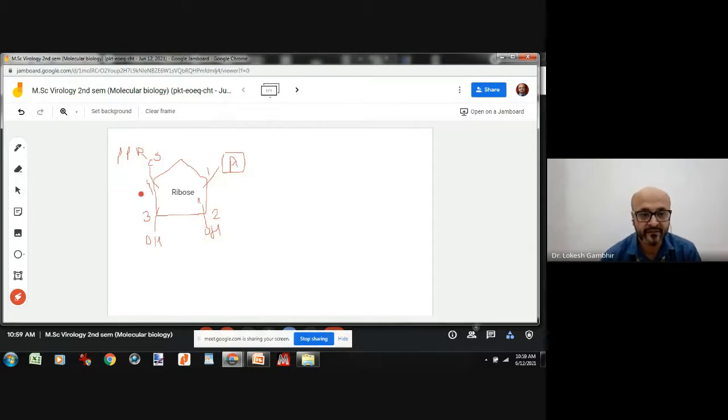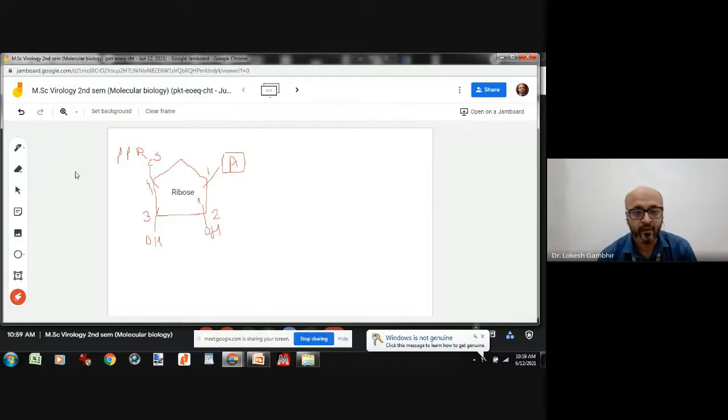In this particular configuration we are calling it ribose, or RNA. That is the first difference. Then the second difference is we have four nitrogenous bases, that is A, T, G, C in DNA. Whereas in RNA, when RNA is formed using DNA as a template, there is no incorporation of thymine. We have only A, U, G, C. Wherever thymine is to be present, it has been replaced by uracil. So these are the two remarkable differences when we are comparing the DNA with the